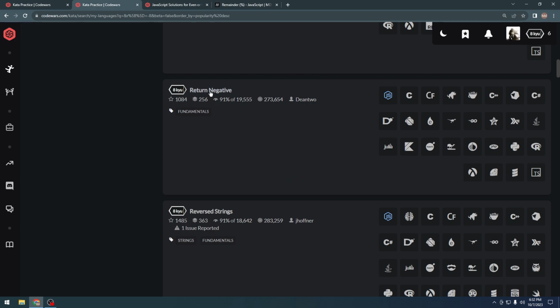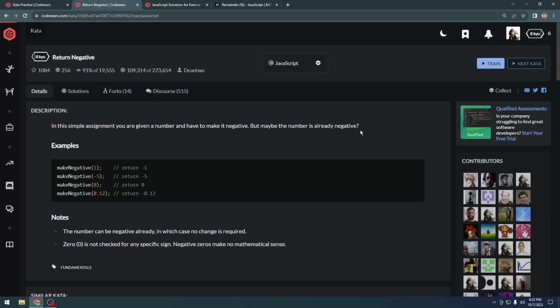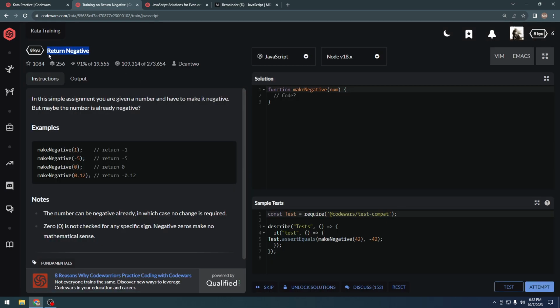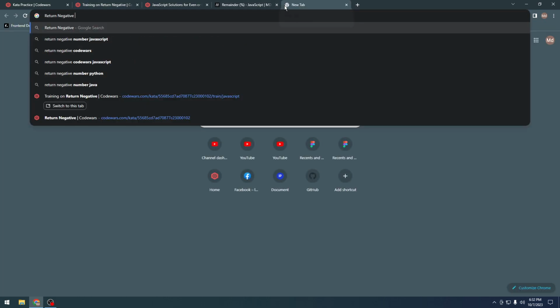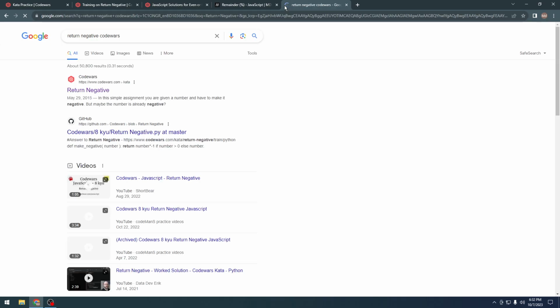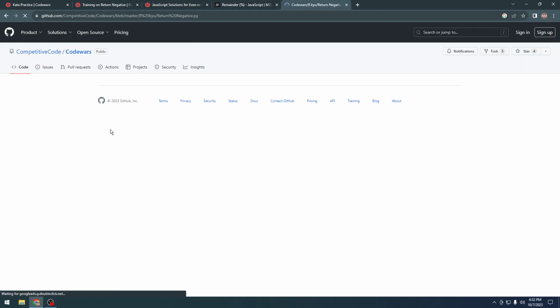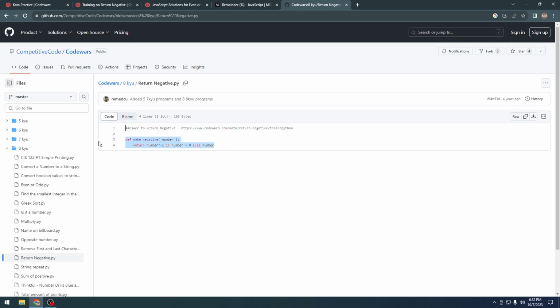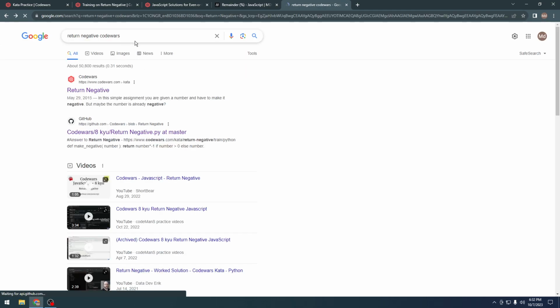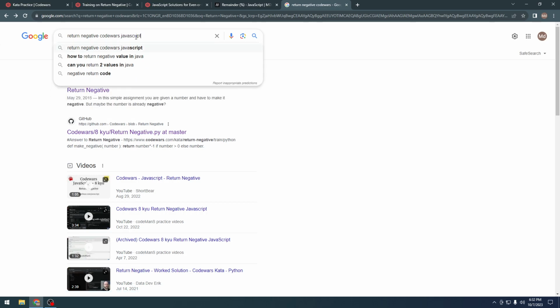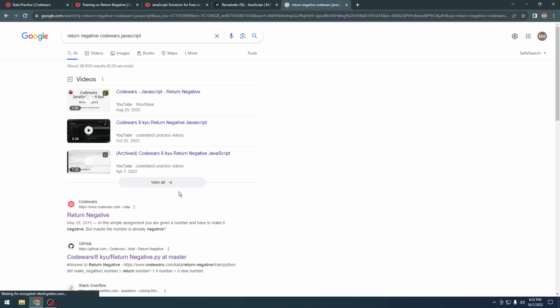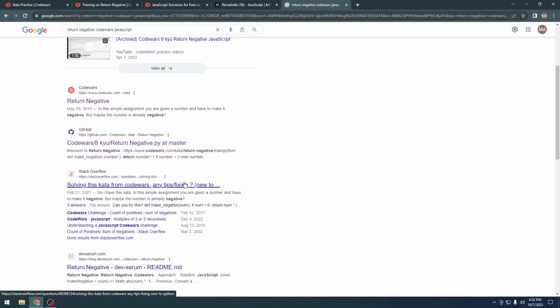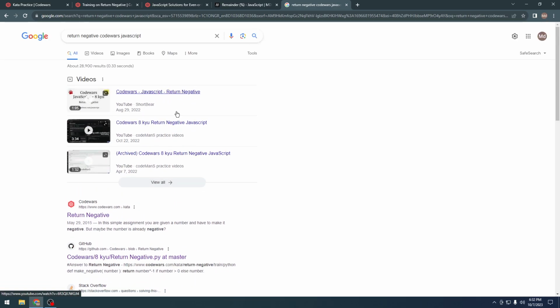Let's say you don't know the solution to this problem. What do you do? You really need to think about the solution at first. If you can't find it, I would ask you to search like this, and then you would get some GitHub repo. This one is in Python, so you would have mentioned JavaScript. I actually also wanted to talk about GitHub. I will do that in our next video or the video after that.